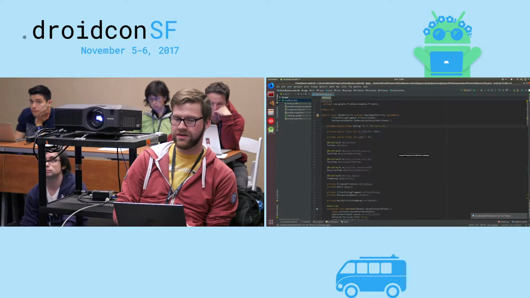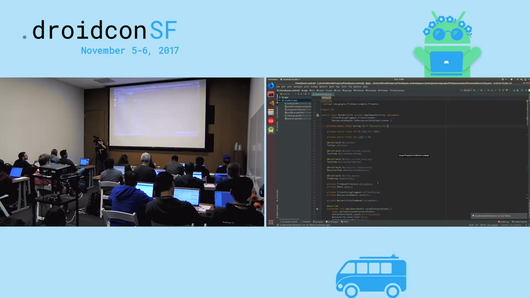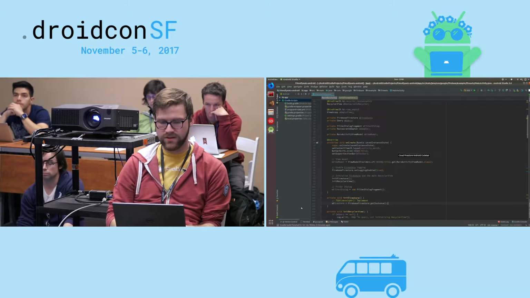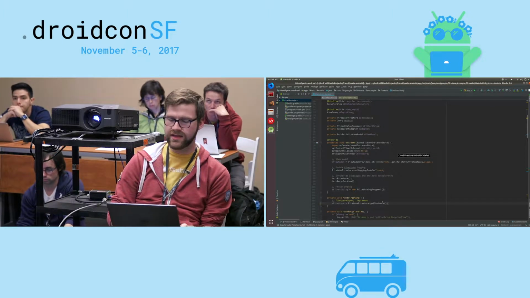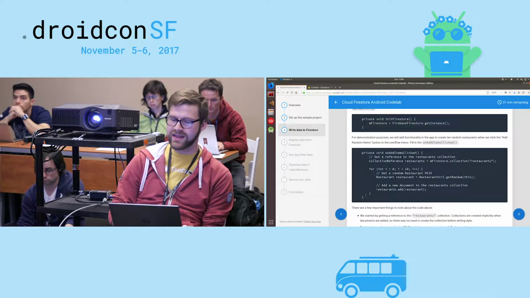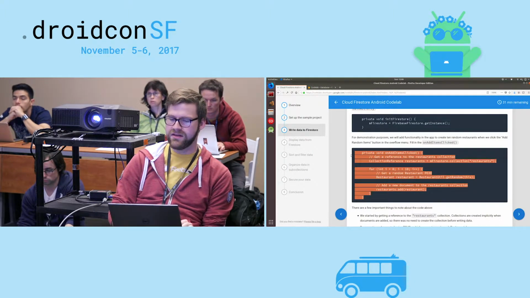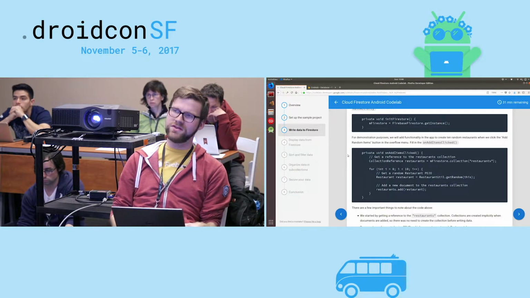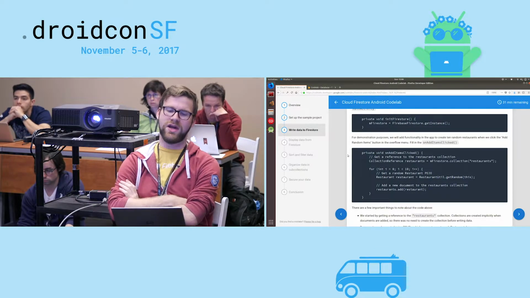So we'll hop over here, go look at my main activity, hop down to right here, init Firestore, and paste that line in. So that'll just get us a reference to the Cloud Firestore server. And then we're going to have this method that allows us to fake some data. So the application we're building today is like a Yelp clone. We want to be able to filter and slice and dice a big list of restaurants.